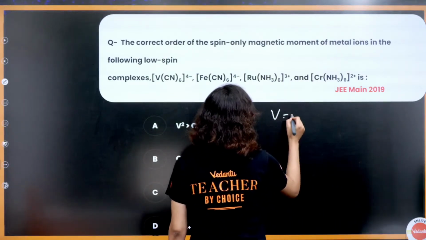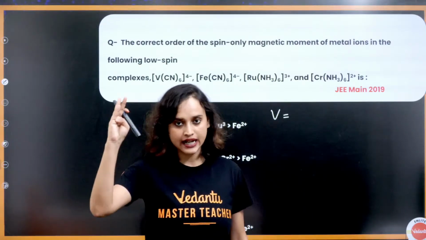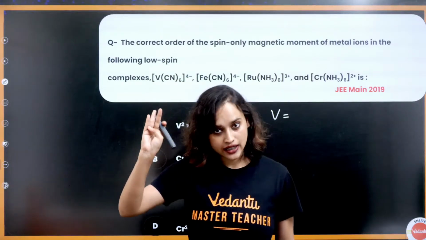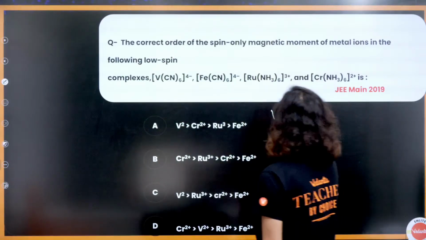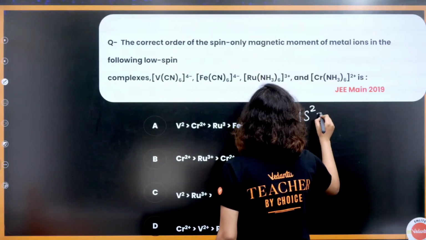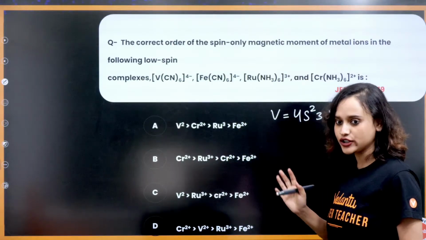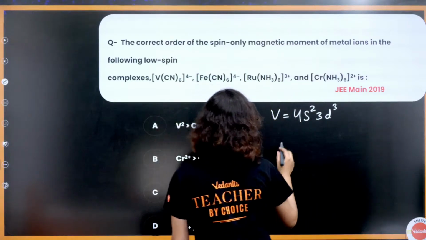Vanadium. What is the atomic number? Scandium is 21, titanium is 22, so vanadium is 23, right? So 23 means 4s2 3d3. That is going to be the electronic configuration, yes? Now it is V(CN)6 4 minus.